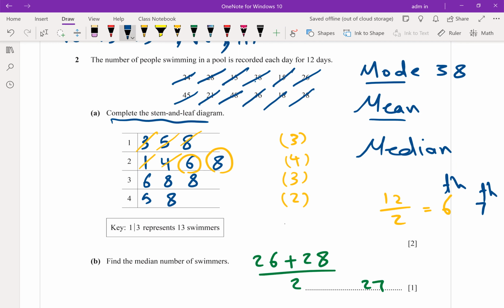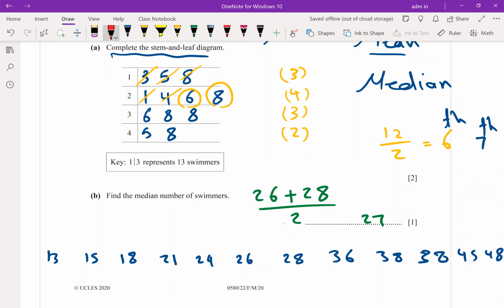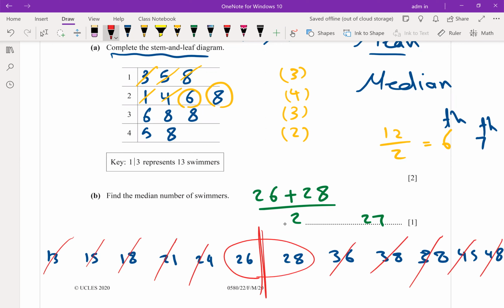Or you can write them all arranged: 13, 15, 18, 21, 24, 26, 28, 36, 38, 38, 45, 48. Then in the middle, if you remove 5 from each side, 2 are left. Find their average. Their average will be 27.